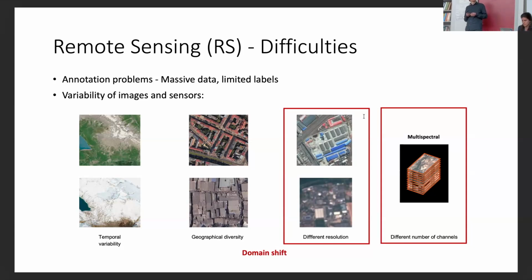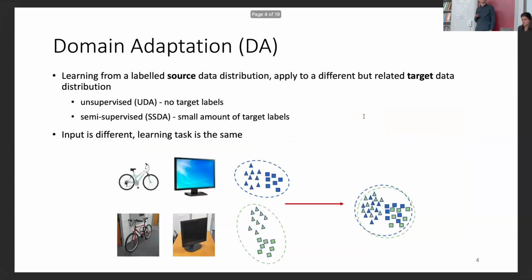Today, I will mostly address the problem of images with different resolutions. And in the end, I will mention something about the current work that we are doing on images with a different number of channels. Since domain shift prevents us from generalizing well and reusing the models, to overcome this domain shift we can use domain adaptation.